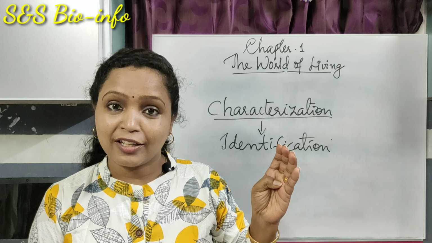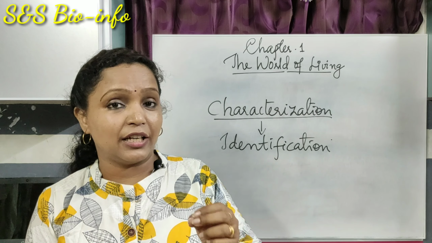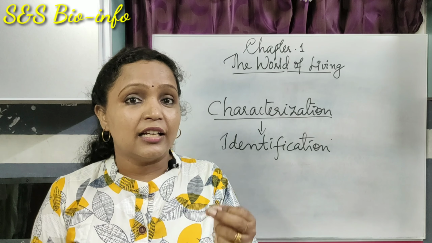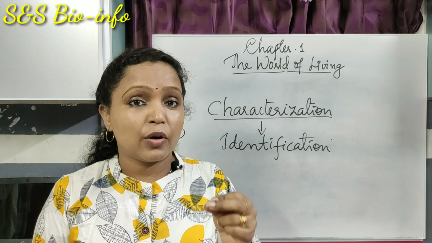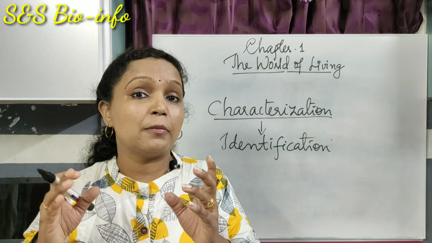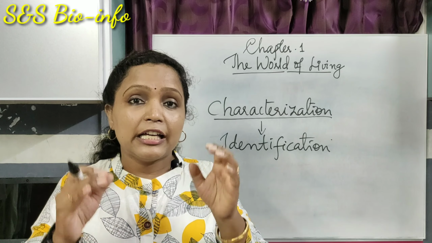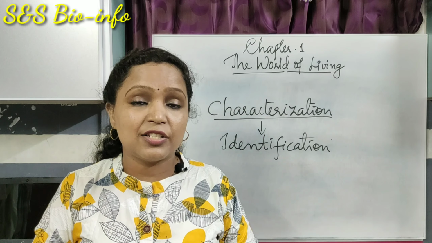Based on the morphological features, we identify a particular organism and we can place it into a previously established plan of classification. Scientists have developed a specific classification system.